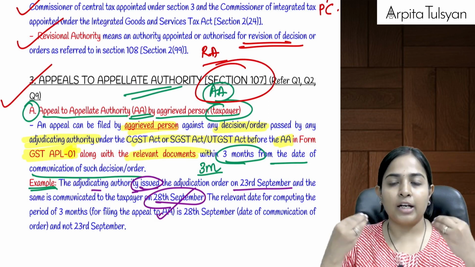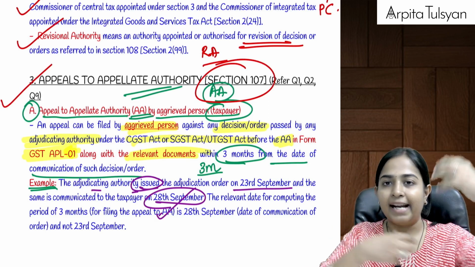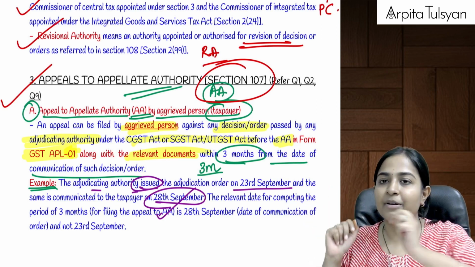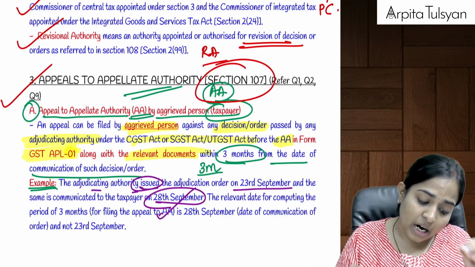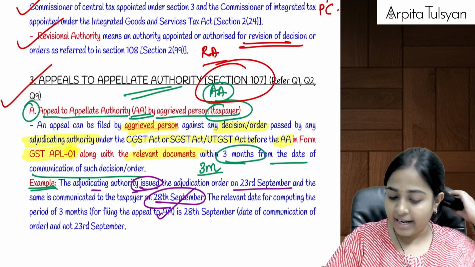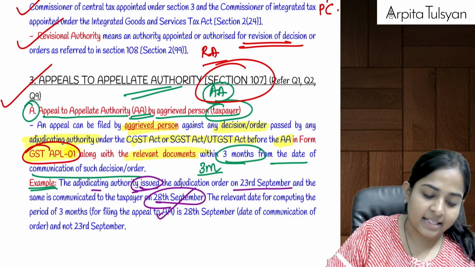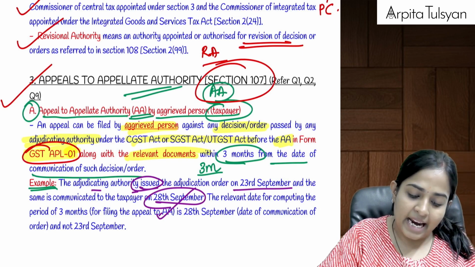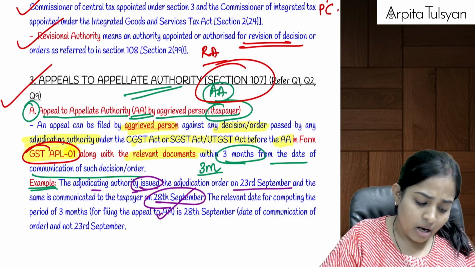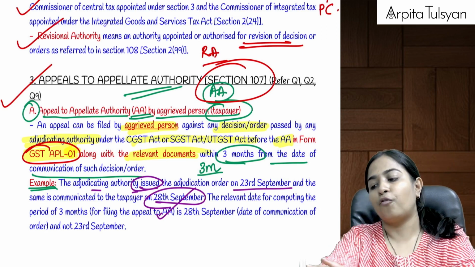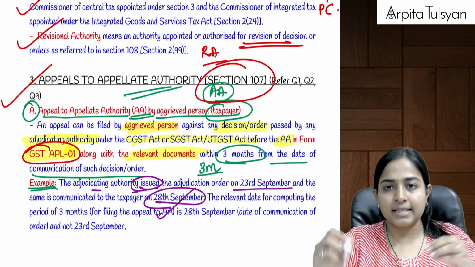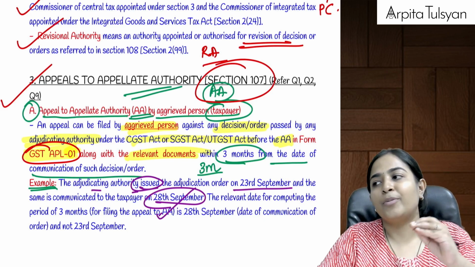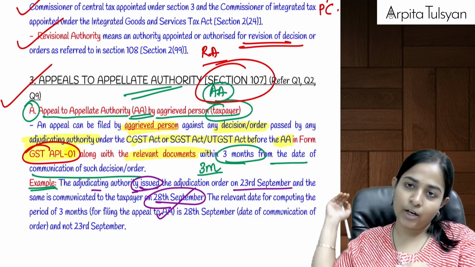To this particular authority, appeal can be filed either by the taxpayer or by the department. If the appeal is filed by the taxpayer, the taxpayer can go and file the appeal in form GST APL 01. This has to be filed within 3 months from the date of communication of the order.